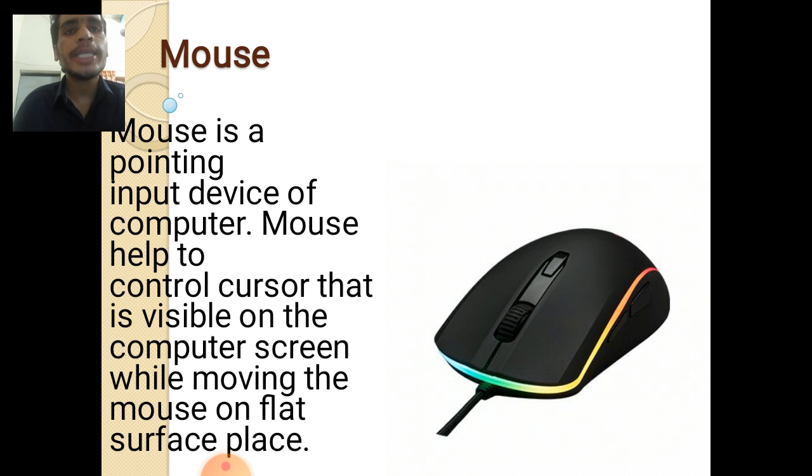The mouse is a pointing input device of the computer. A mouse helps to control the cursor that is visible on the computer screen while moving the mouse on a flat surface. The name is taken from the animal because it looks like a mouse. It works for the computer easily. It helps people easily: if we have anything visible on the laptop or computer, we can click and open it easily with the help of the mouse.